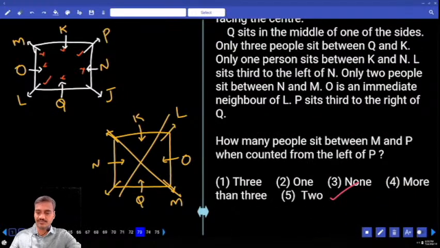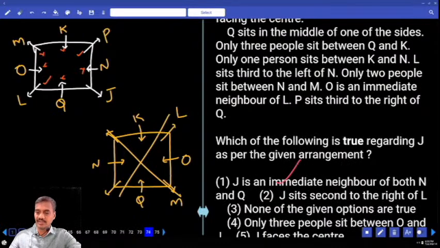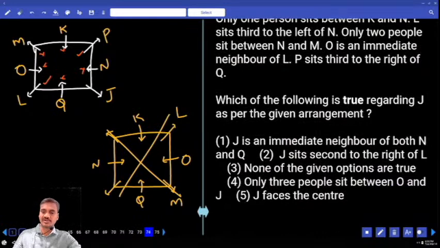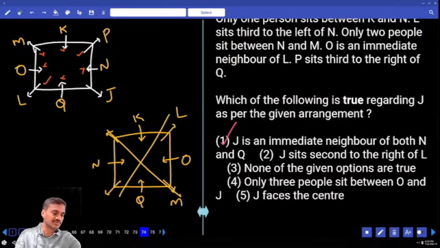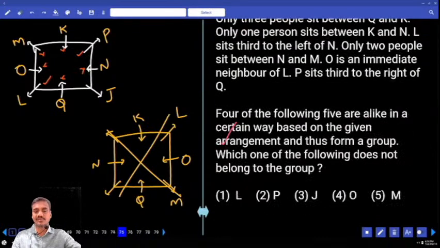Then 73. How many people sit between M and P, when counted from the left of P? Left of P, M and P, how many people? Only 1. That is choice 2 for 73. And which of the following is true regarding J? J is an immediate neighbor of both N and Q. That is definitely true, isn't it? Choice 1 for 74.